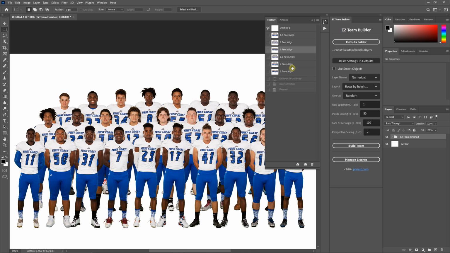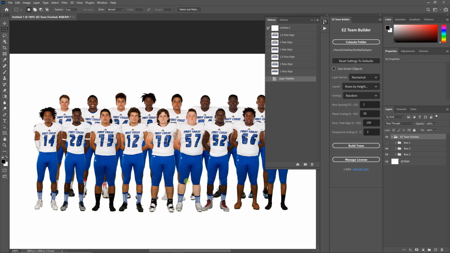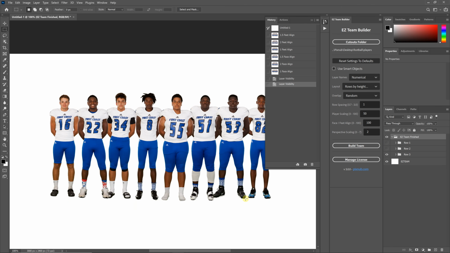If you are using face align, you don't get that added height difference, because instead of making the taller players taller with face align, let me hide these 2 rows so we're looking at the back row here. If we look at where this foot is and where the feet on the taller players are, let's use the shortest one here.